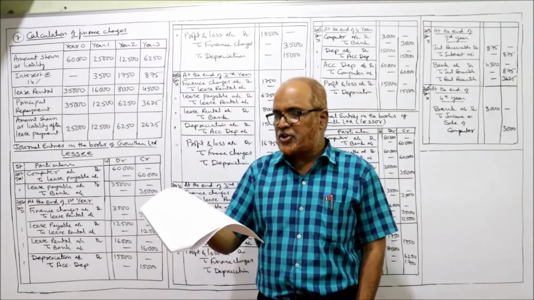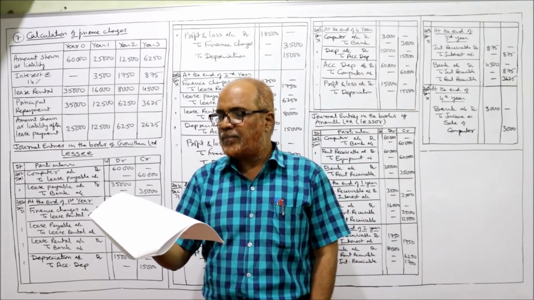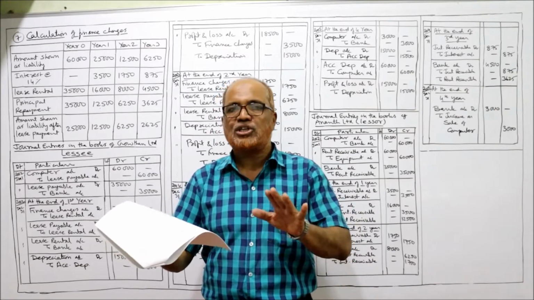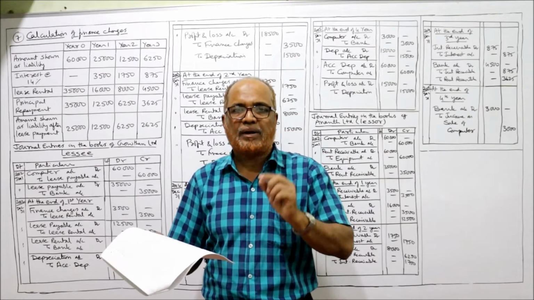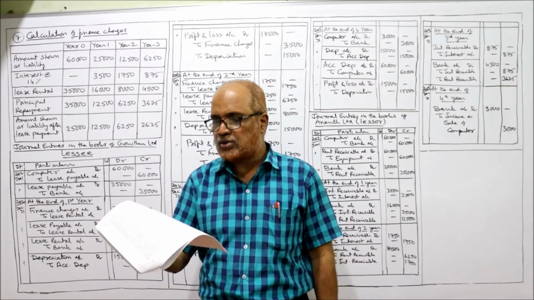The computer is to be depreciated on the straight line method. That means the life of the computer is given as 4 years. So 60,000 divided by 4 is 15,000. So every year the depreciation is a constant 15,000.